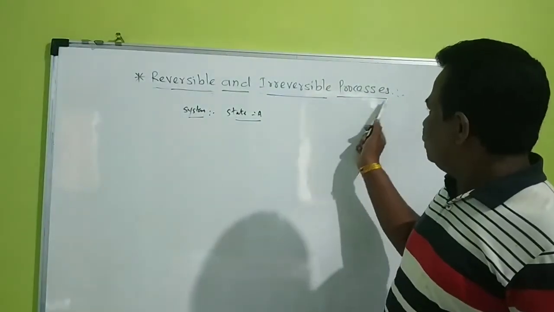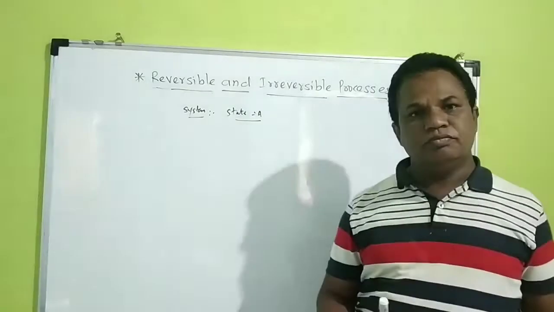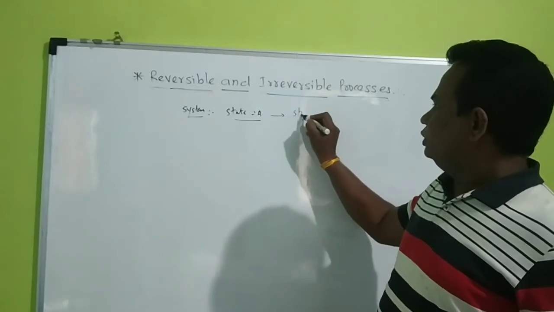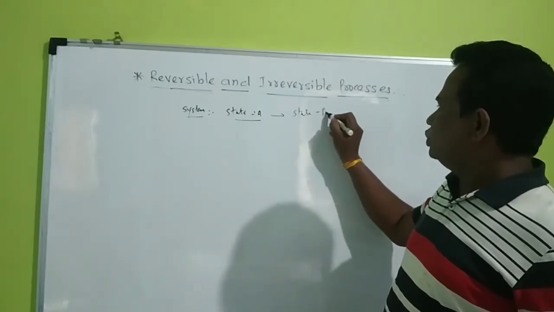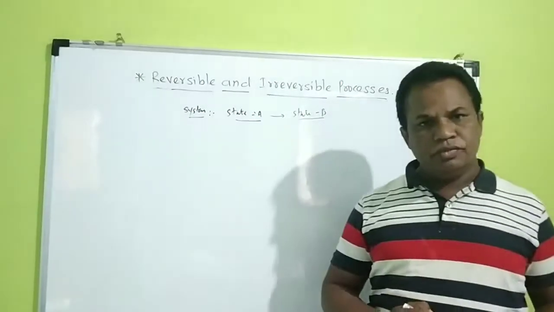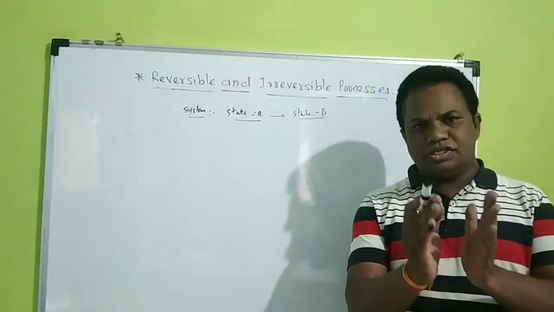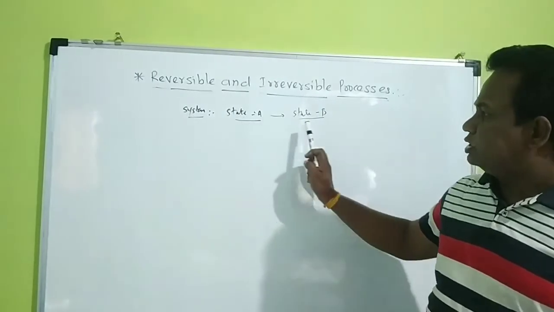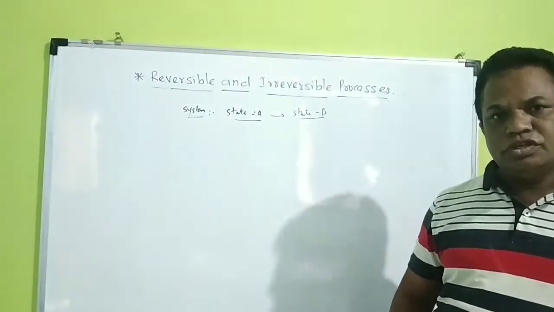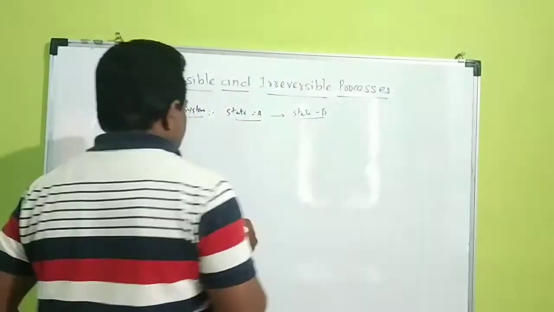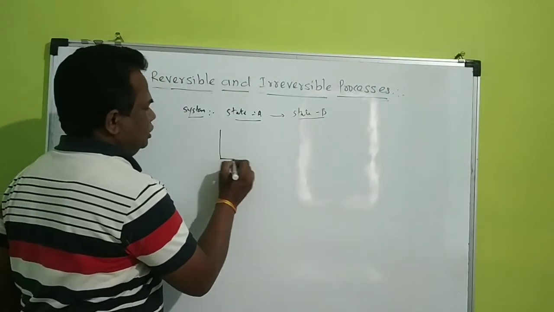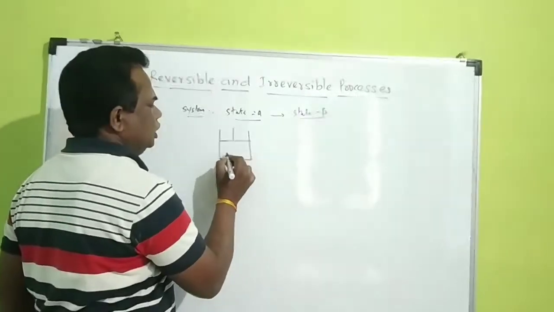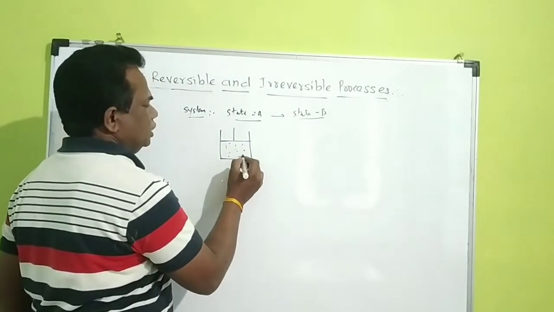Now the thermodynamic process is that process in which one state of the system changes to another state. So state A changes to state B. When the system changes from one state to another, its state variables get changed. Suppose we consider a cylinder.